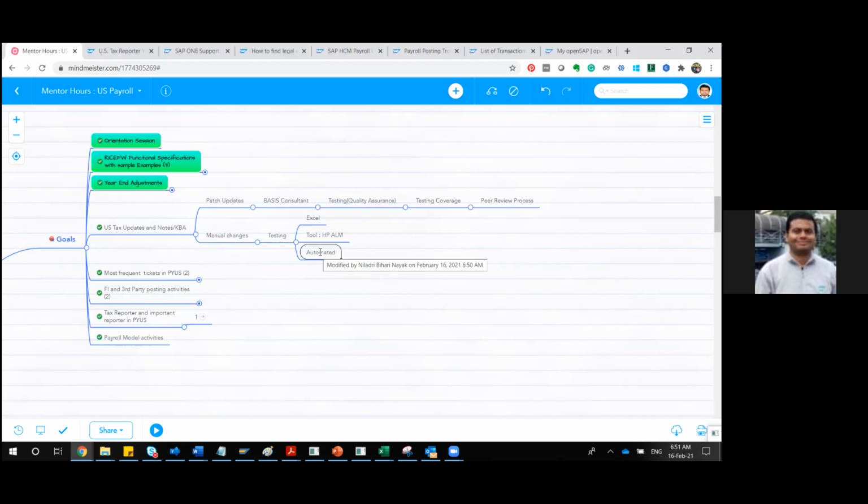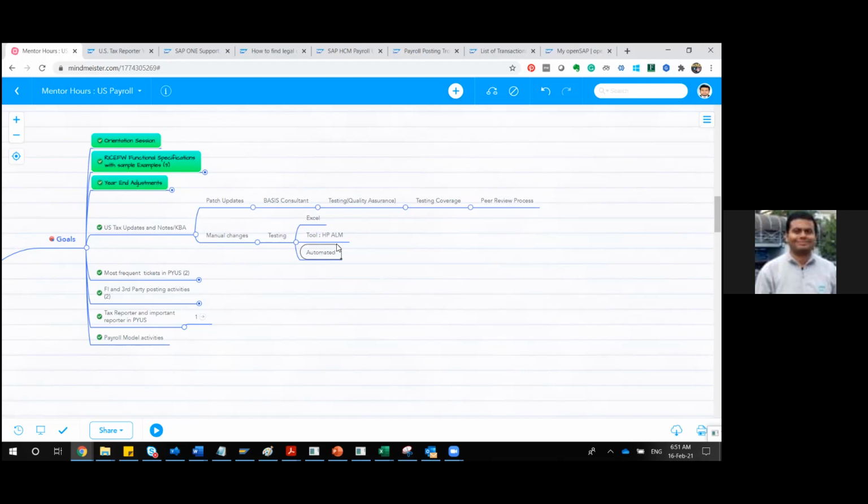For automated scripts, it is similar to Excel, where we also have the concept of scripting, the macros and all. You must be familiar with that. I'm not an Excel expert, I will be very honest with you. I know it, but I never worked on it. But when it comes to automated testing, we have such tools.